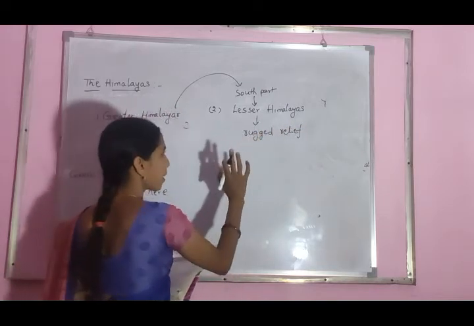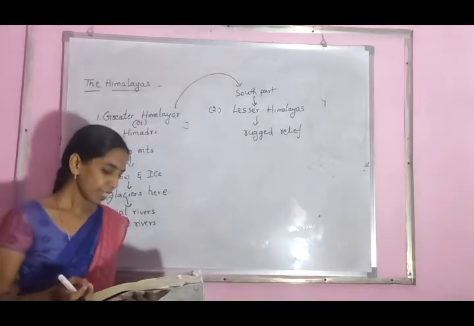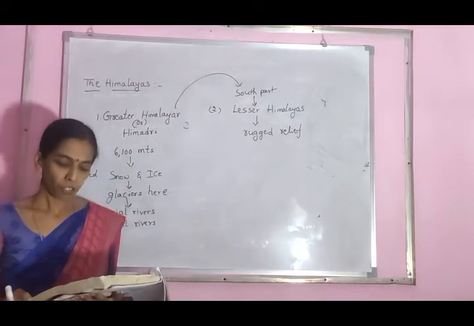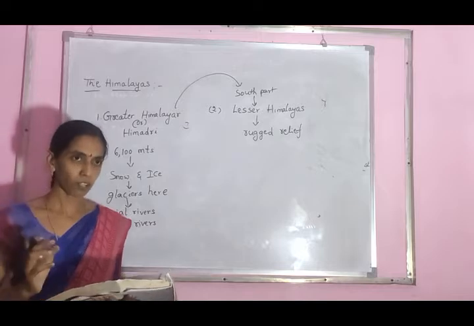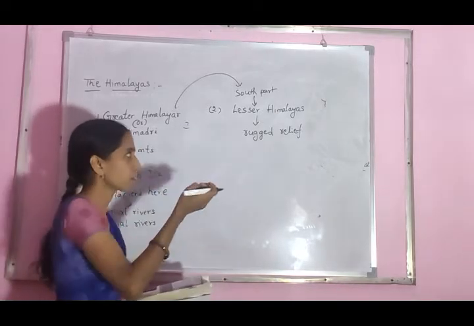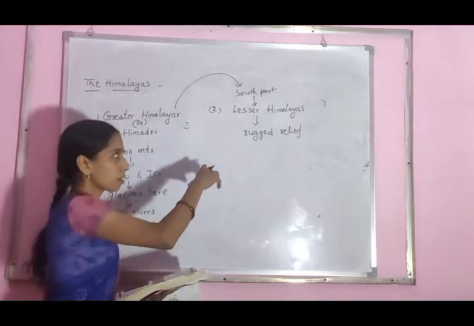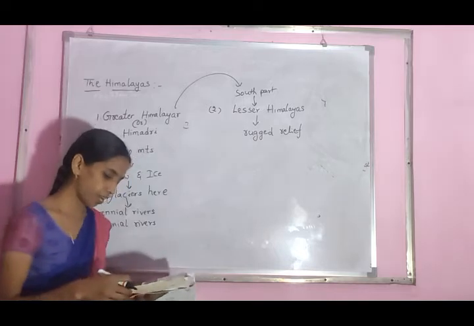In the Lesser Himalayas, how can we locate it? A rougher surface. Next, these ranges are mainly composed of highly compressed rocks. In this area, different types of rocks, sedimentary rocks, are located, and also high ups and downs.